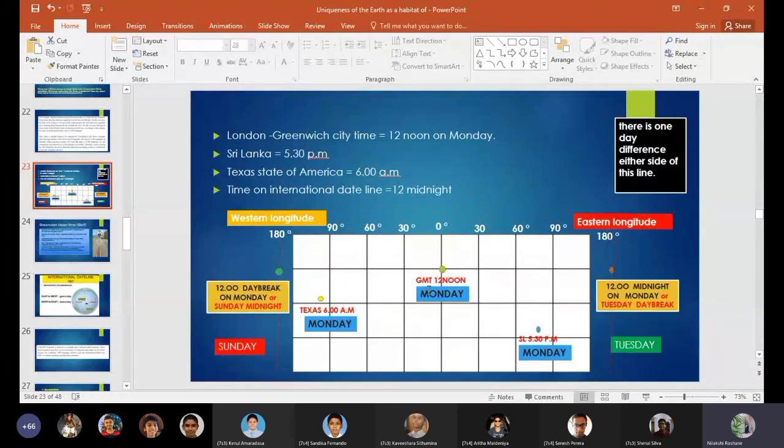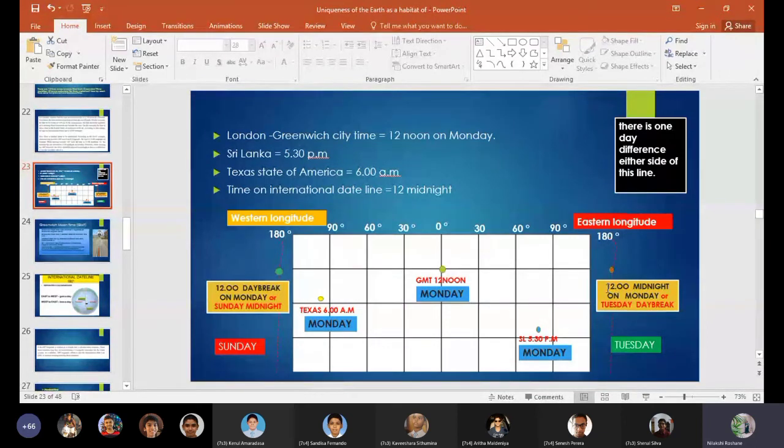So there are western longitudes and eastern longitudes. At the international dateline, as you can see, it's 12 midnight on Monday or Tuesday daybreak. So you can see there is a time difference at 180 in the eastern longitude. It can be 12 midnight on Monday, or it can be Tuesday daybreak in the eastern longitudes.